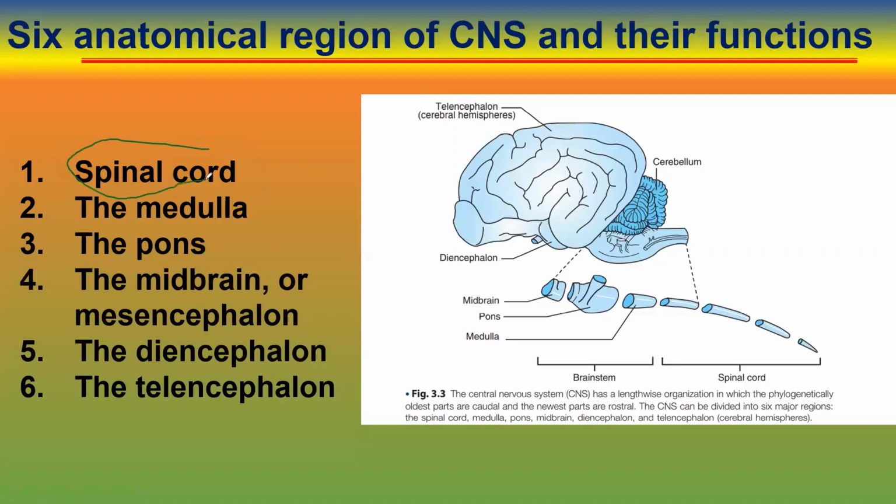The spinal cord, then the brainstem: medulla, pons, midbrain, then the diencephalon and telencephalon. The cerebellum is not included in this section, but it is described along with the pons, because the embryological origin of the pons and cerebellum is the same. The cerebellum has many important functions, mainly for locomotion.